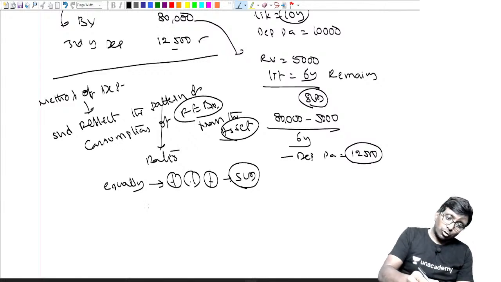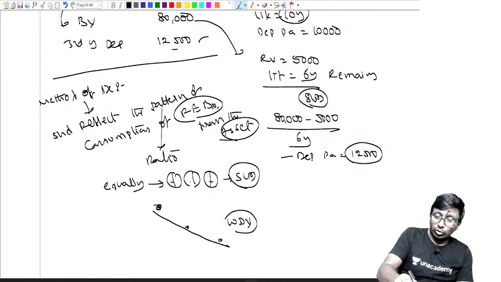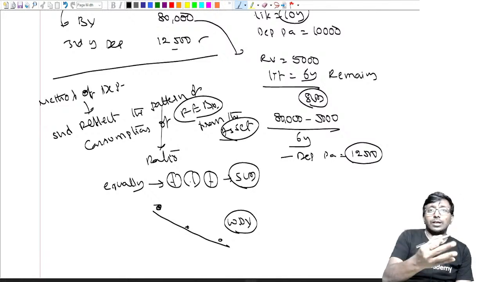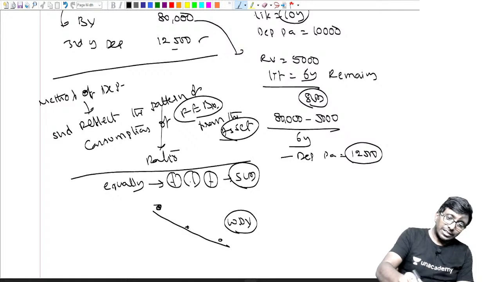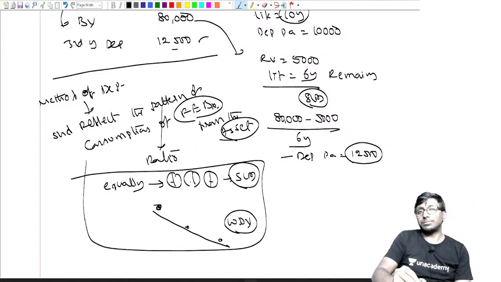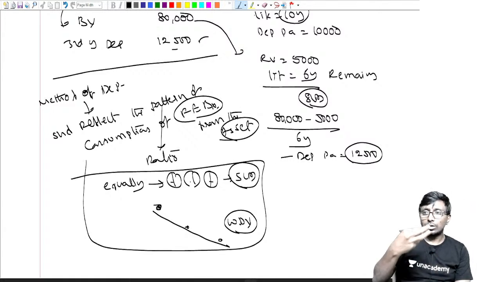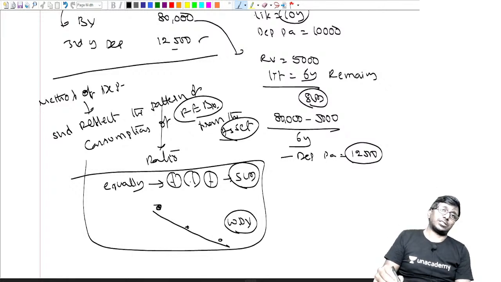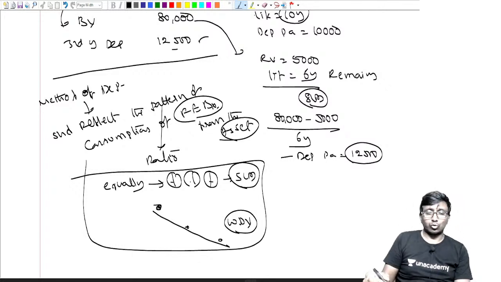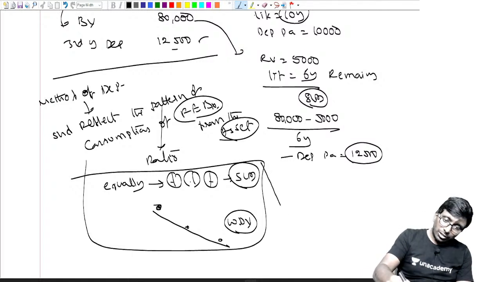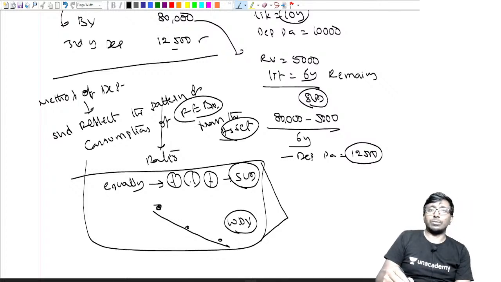But if more benefits will come in the first year, next year lesser, next year lesser, then maybe the WDV method is suitable. Think and accordingly select the method. It is not a blind selection where I close my eyes and pick whatever I want. How are you consuming the benefits? In that ratio only you are supposed to apply the same thing.